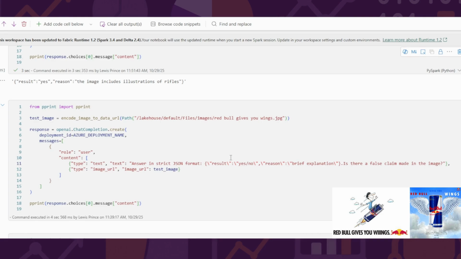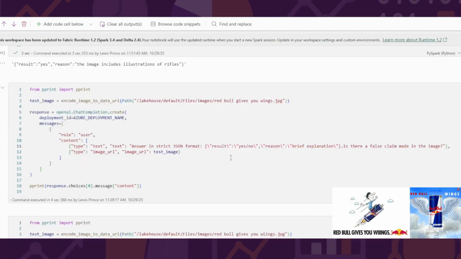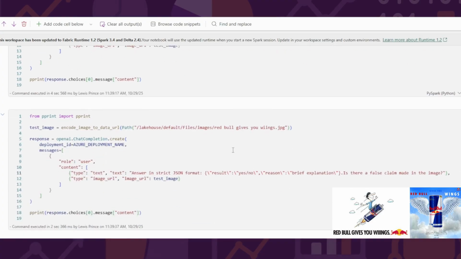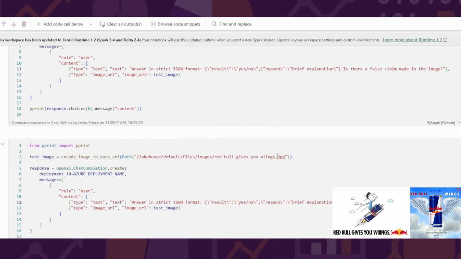What we're expecting from these two cells as we go through is that the image with just the single I in the wings will be a yes, a false claim is made, and the image with wings with the double I brings back no, a false claim has not been made, because it's not giving you wings, and W-I-N-G-S, wings, isn't a real word.